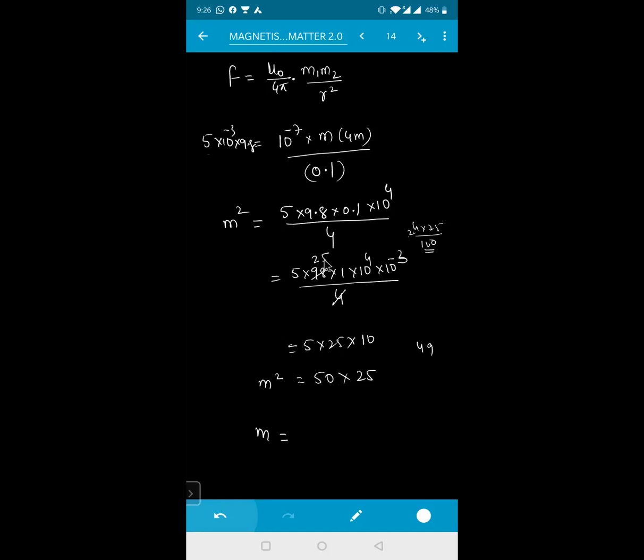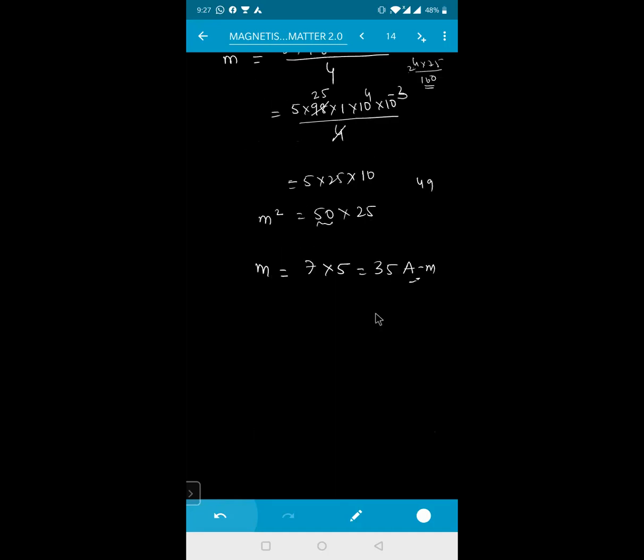Actually, it is 24 point something, 24.5, sir. 24.5 means this will become, for me, 49. So this is approximately 49. 49 means that will become for me how much? 7. 7 sevens are 49. 5 fives are 25. 7 fives are, that will be equal to 35 ampere meter will be the answer for this one.